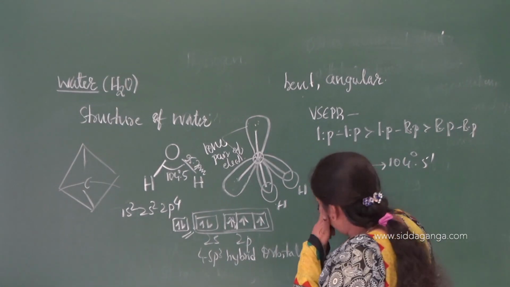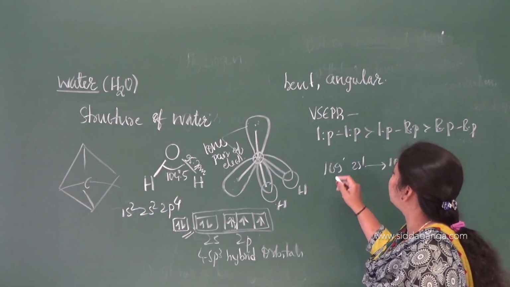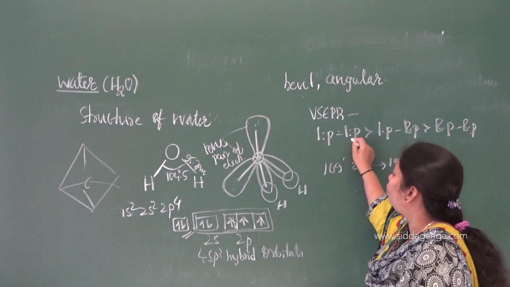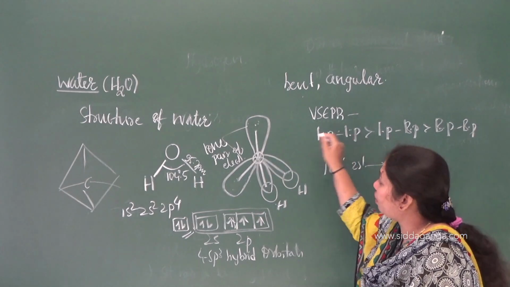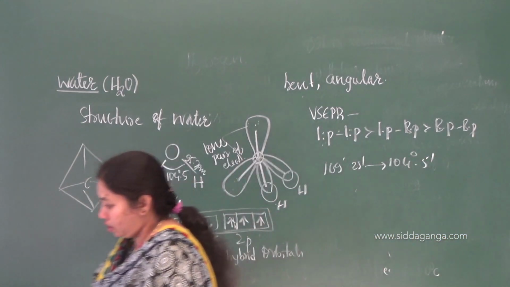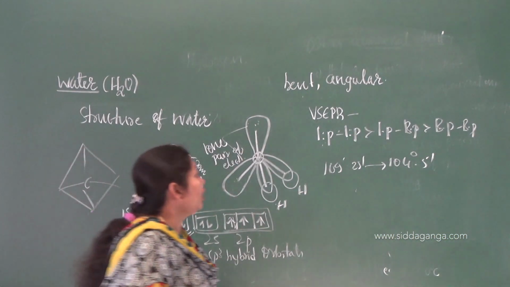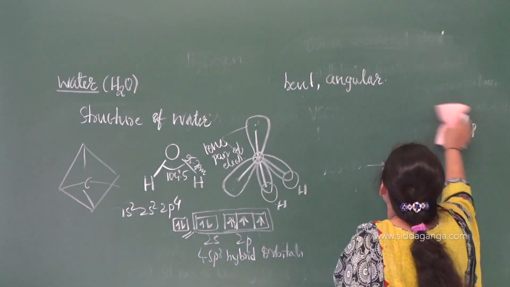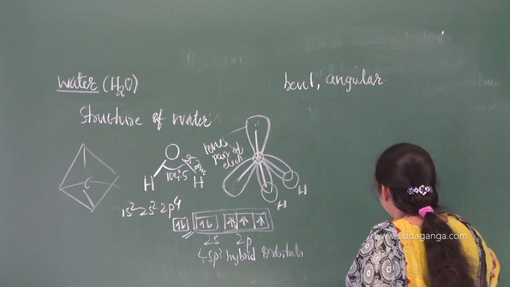It is mainly because of the distortion caused due to the repulsion between lone pair electrons which are present in case of the water molecule, right? So that is the concept. Why it is having a bent structure, that is the answer.